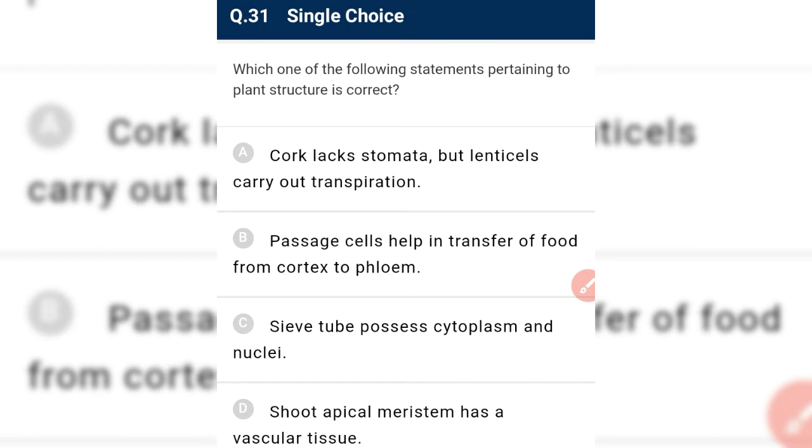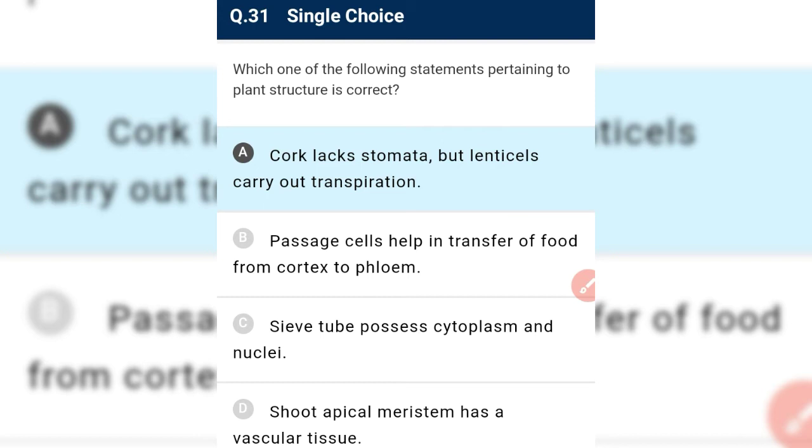Next. Which one of the following statements pertaining to plant structures is correct? We have to find out the correct statement. Cork has no stomata, but lenticels carry out transpiration. It is absolutely correct. The cork cells are dead cells, so they do not contain stomata, but lenticels carry out transpiration, meaning gaseous exchange is done by lenticels. Passage cells help in the transfer of food? No, passage cells help in the transfer of water and not food. So it is not our required answer.